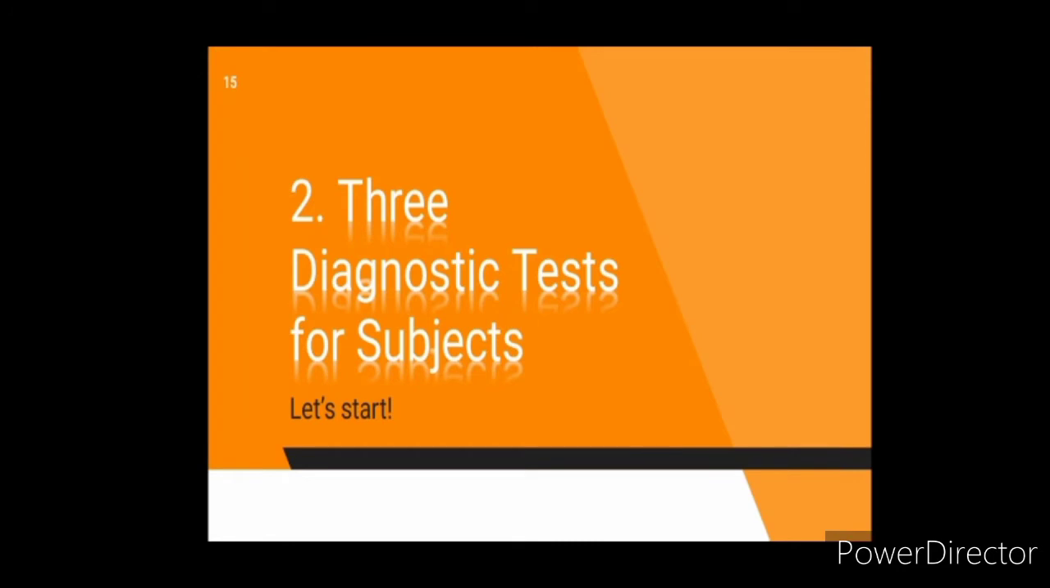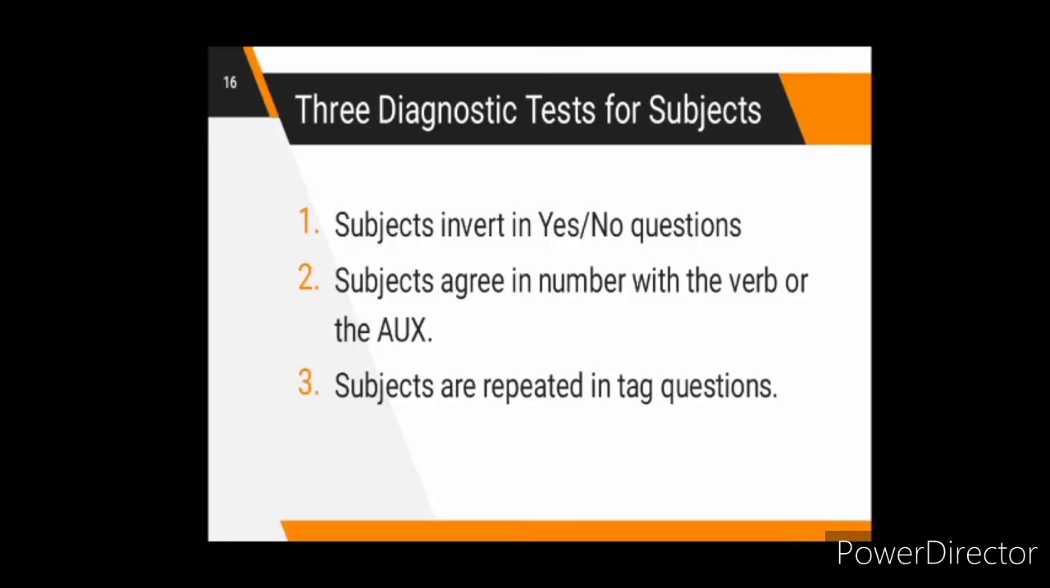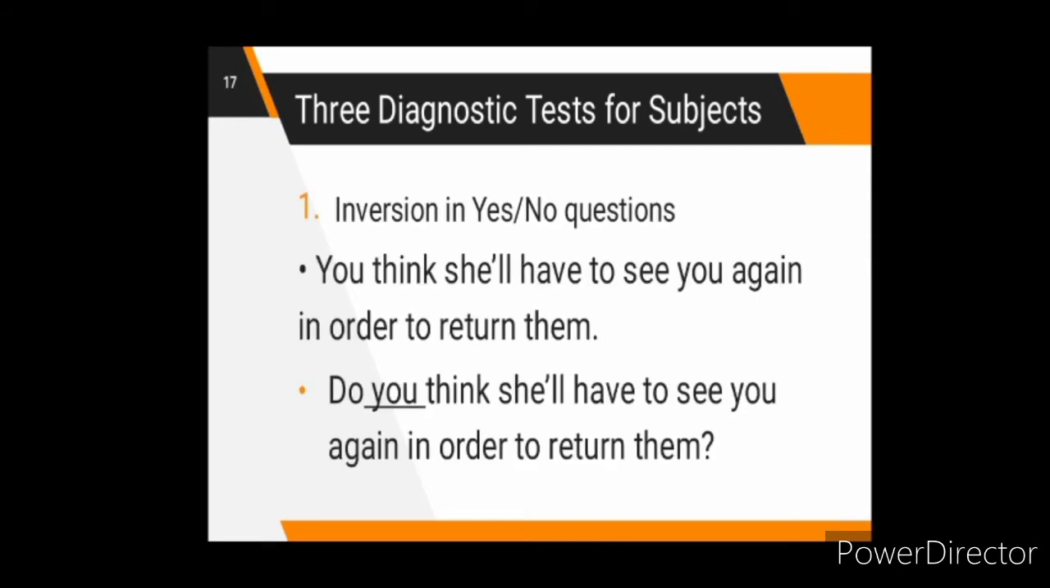Let us now proceed to our second topic, which entails three diagnostic tests for subjects. The three diagnostic tests for subjects are: first, subjects invert in yes or no questions. Second, subjects agree in number with the verb or the auxiliary verb. Third, subjects are repeated in tag questions. Let us talk about the inversion in yes or no questions.